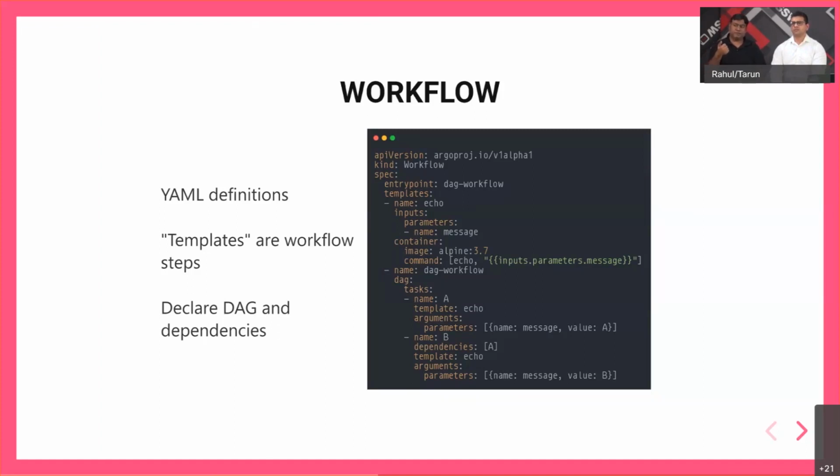As you can see in this spec, we have a container image of Alpine 3.7, and it's just a simple thing. It's just echoing the parameter which is passed. So you pass the parameter as a value from one of the steps, and that gets echoed on the command line.